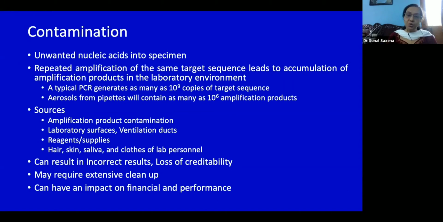So what are the various sources of this? This can be due to amplicon product contamination. They could come from surfaces, ventilation ducts, reagents and supplies, or from the clothes, hair, skin and saliva of laboratory personnel. And this can result in incorrect results, loss of credibility, and a huge impact on finances as well as on the performance of the laboratory.